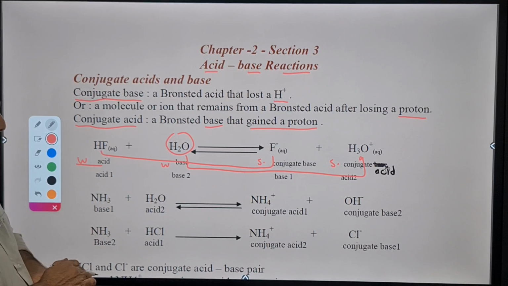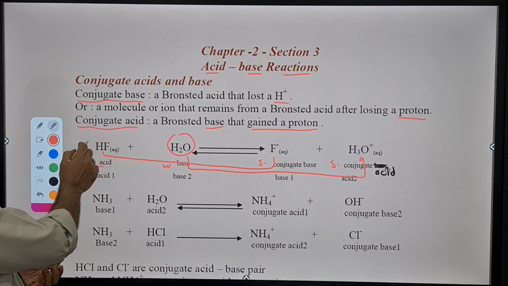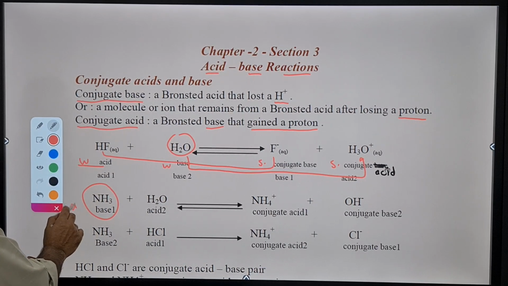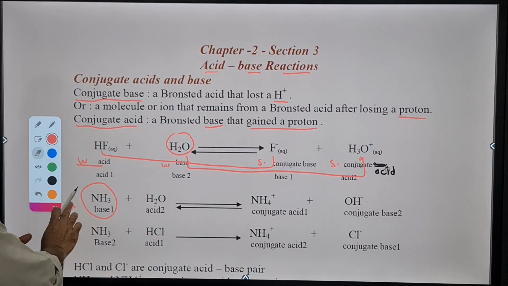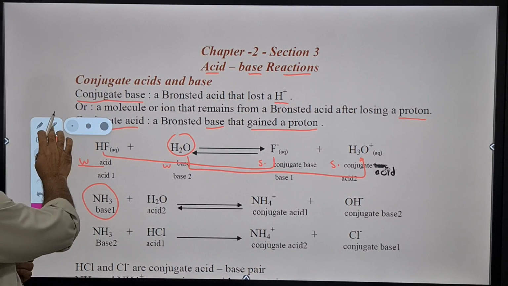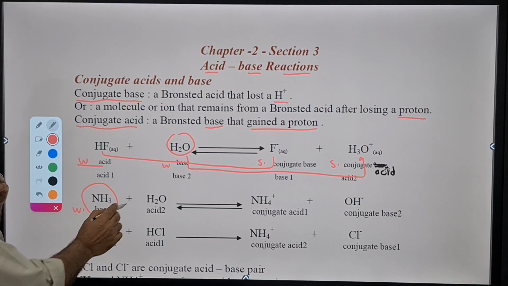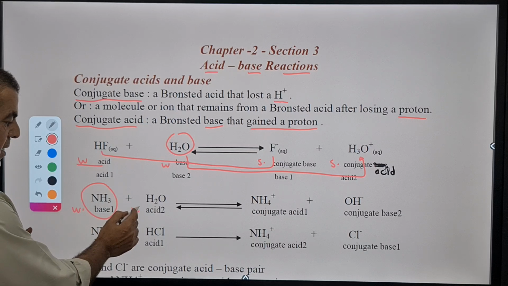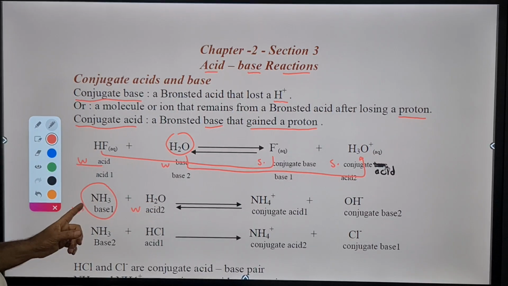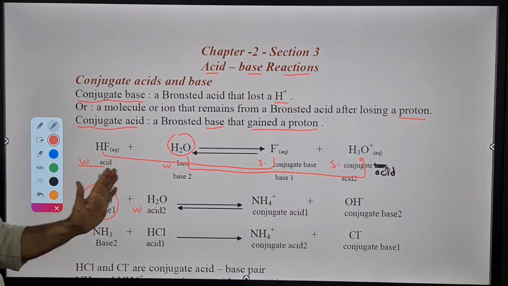Let's have the next reaction. Now we will have the opposite. We had a weak acid before; here we will have a weak base. Ammonia is a weak base. So we have a weak base, ammonia, reacting with water as an acid. Also it becomes a weak acid. We can see that water reacted as a base with the acid and as an acid with the base, and takes its strength from its company. We have a weak base, so it becomes a weak acid.